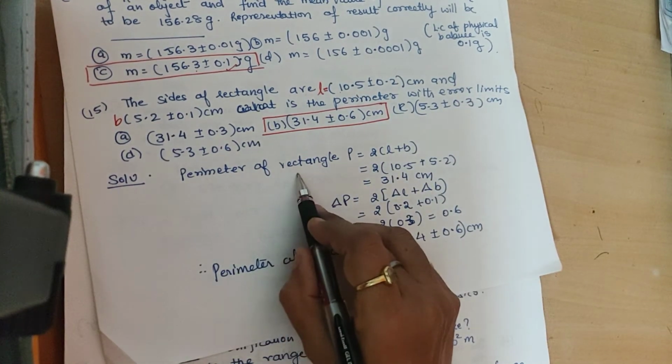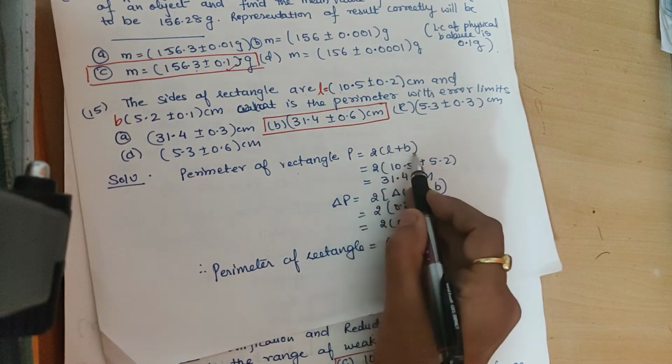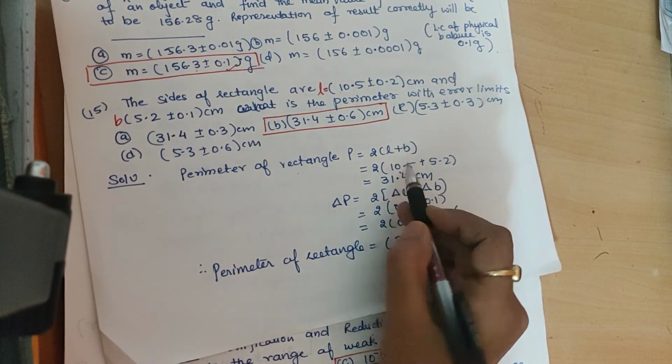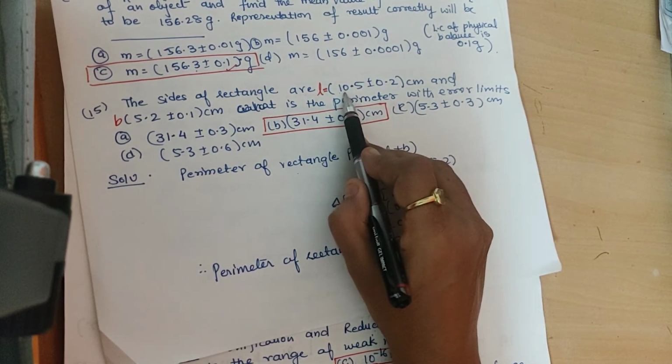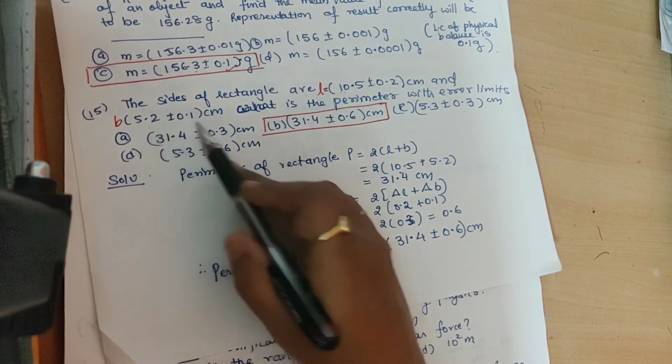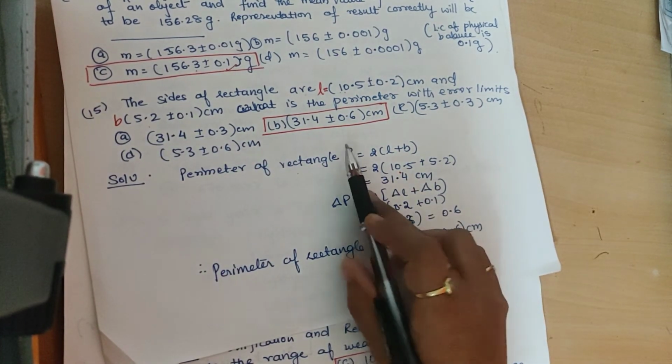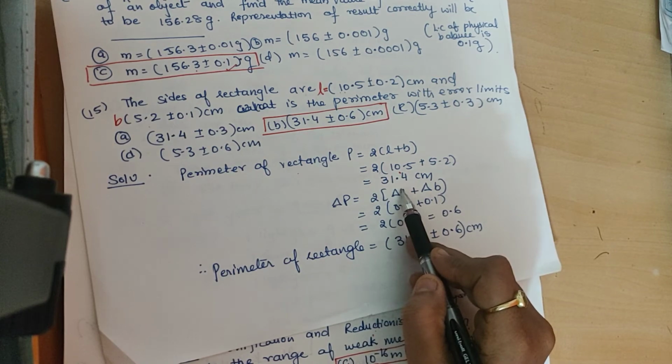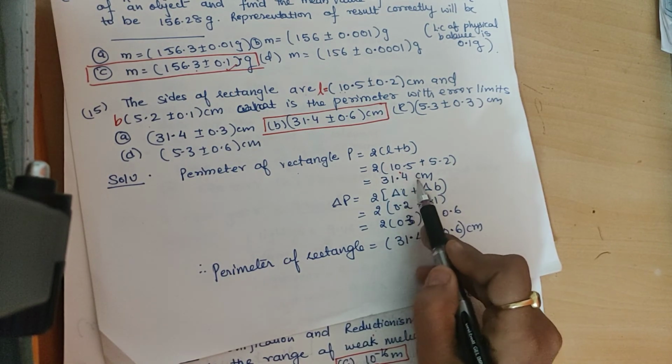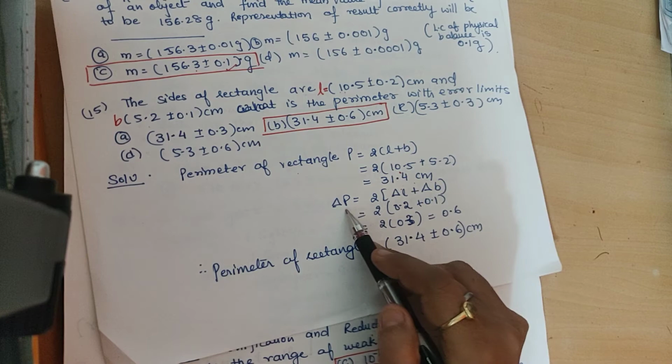Now you know what the perimeter of a rectangle is? 2 into L plus B. So L is given to us. What is the true value of L? 10.5. True value of breadth? 5.2. Fine. So with the help of this, we get the true value of the perimeter of the rectangle as 31.4 centimeter. Now we need to find out delta P.